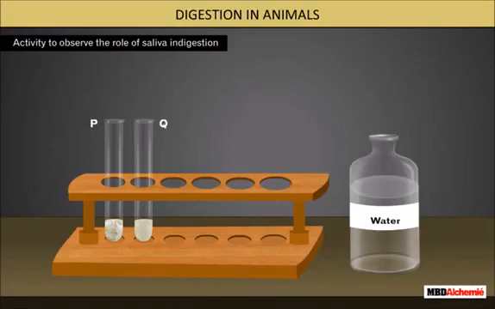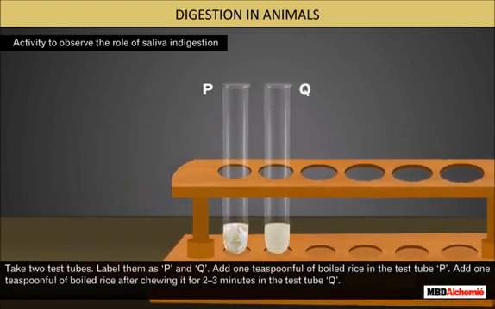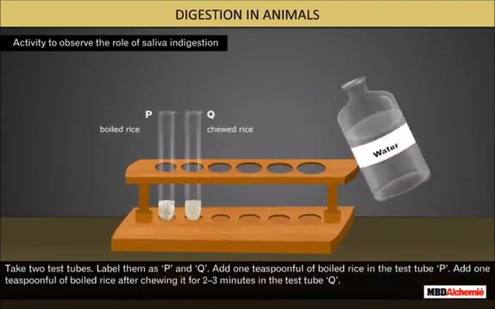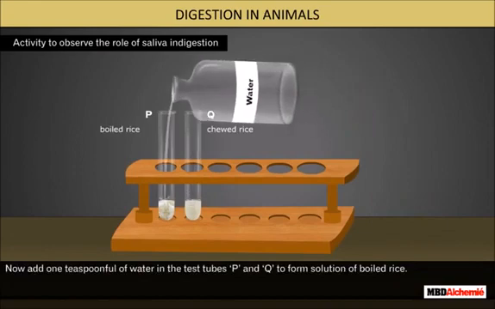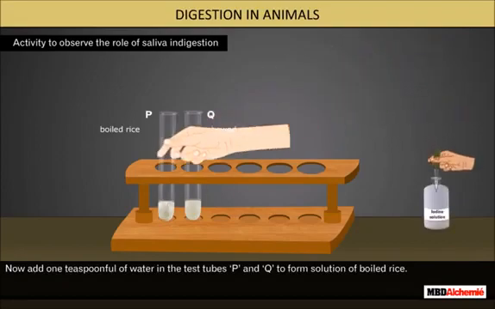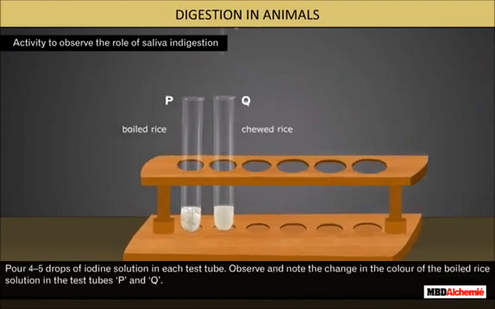Let us perform an activity to observe the role of saliva in digestion. Take 2 test tubes. Label them as P and Q. Add 1 teaspoonful of boiled rice in the test tube P. Add 1 teaspoonful of boiled rice after chewing it for 2 to 3 minutes in the test tube Q. Now add 1 teaspoonful of water in the test tubes P and Q to form solution of boiled rice. Pour 4 to 5 drops of iodine solution in each test tube.